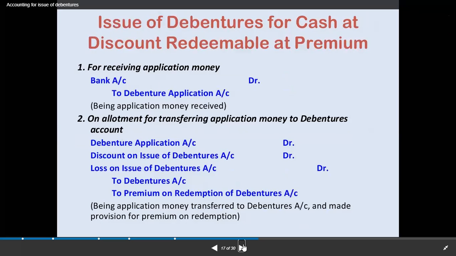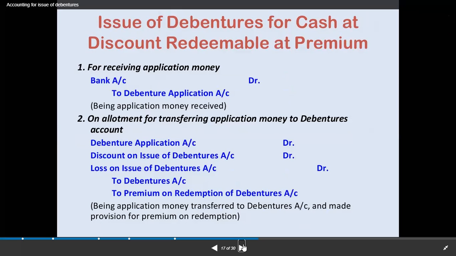Next is issue of debenture for cash at a discount and redeemable at a premium. Here the company is at a loss when the debentures are issued at a discount but redeemed at a premium, that means they are paying more.